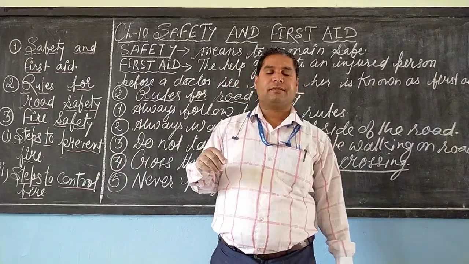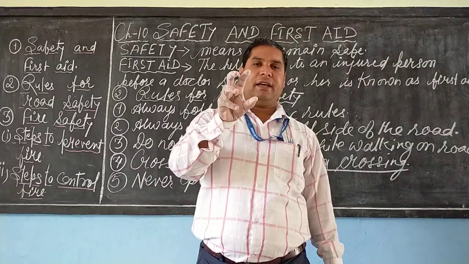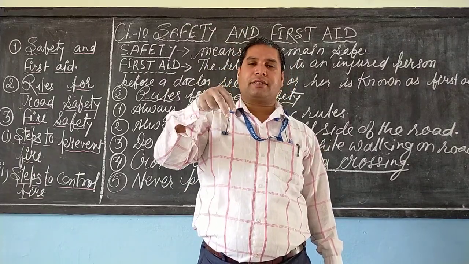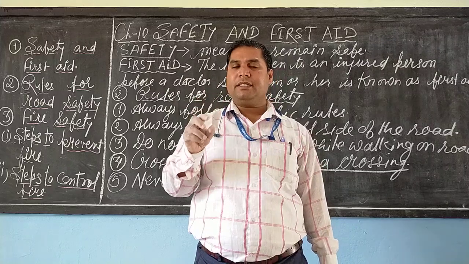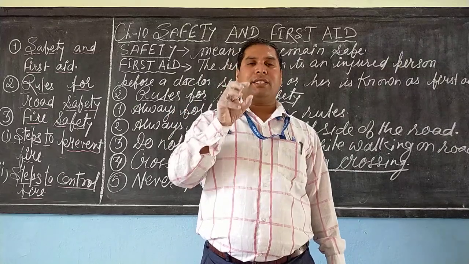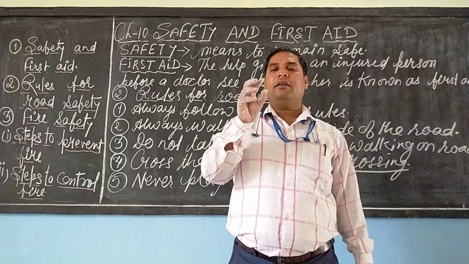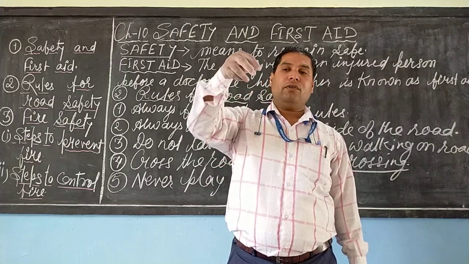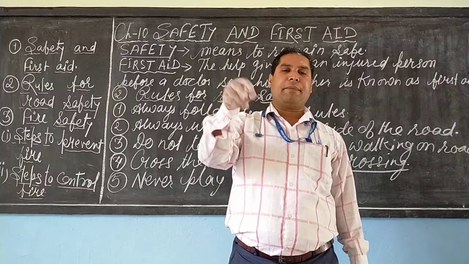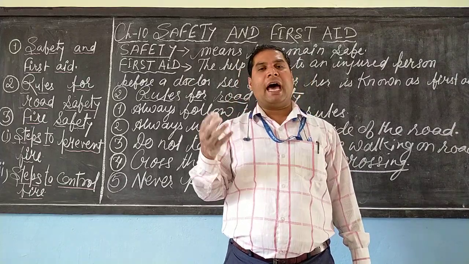Next is, do not plug too many appliances into one socket. In one socket, one electric appliance should be plugged. So dear student, keep in mind, do not plug too many electric appliances in one socket, because each socket has a capacity. So give only that much load to it. If 2, 3, 4 electric appliances are plugged in, the socket will be overheated and it may cause fire.